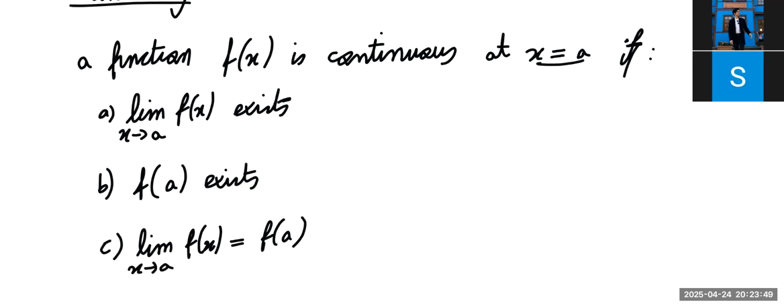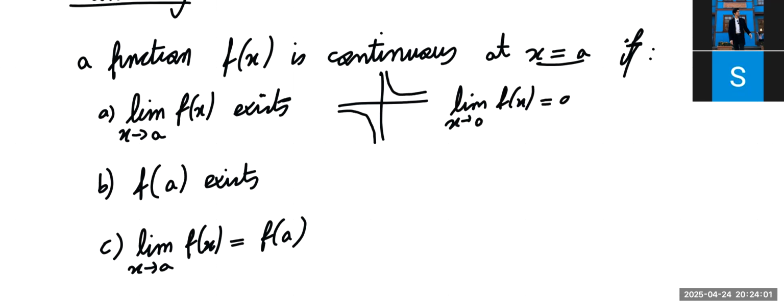What does this mean? For example, if you have a function that's going down from here and up from here, if you ask me what's the limit as x approaches 0 in this function, I will say it doesn't exist, because from the right side it's going up, from the left side it's going down, right? When you come to x equals 0. So the limit needs to exist, meaning the function must be approaching the same y value from both sides.